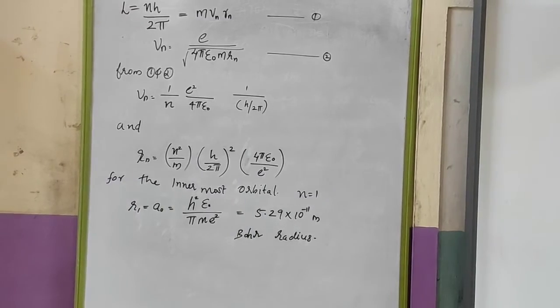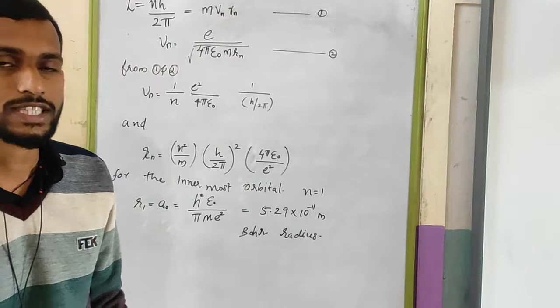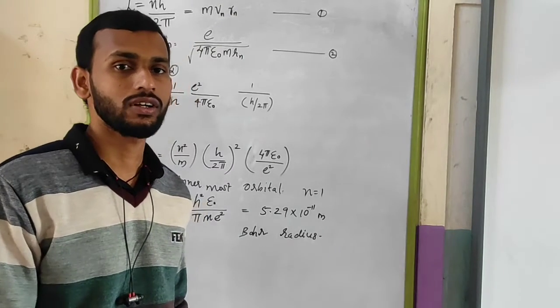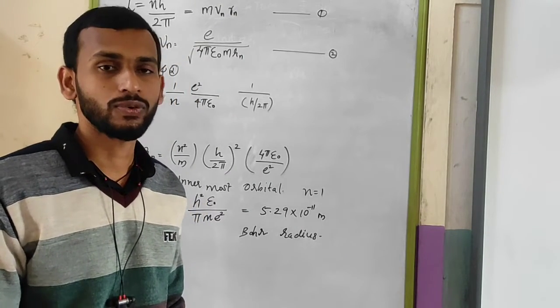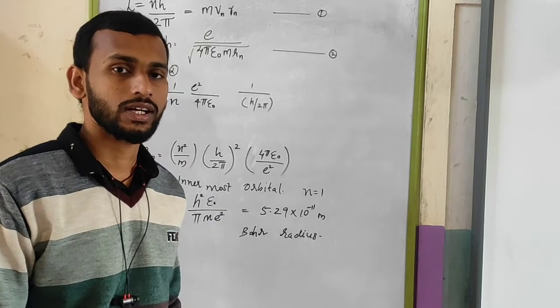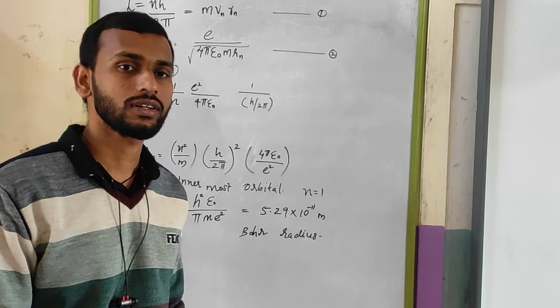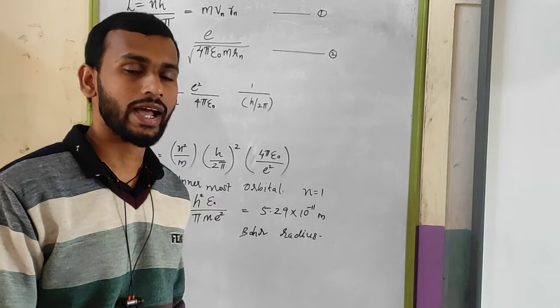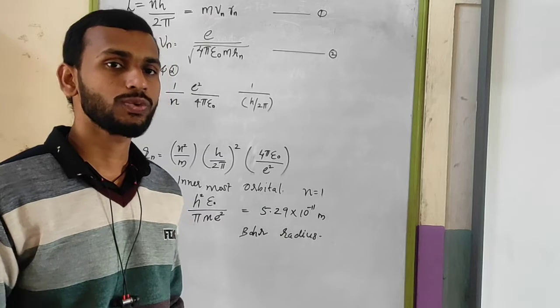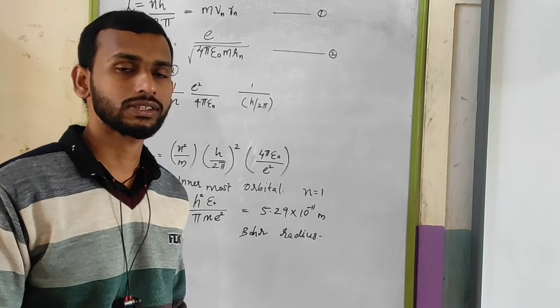So we have seen that the classical concepts cannot explain the atomic structure in a fruitful way. The major reason is that as the electron is rotating around the nucleus, it is constantly accelerated and it will move inward in a spiral path.